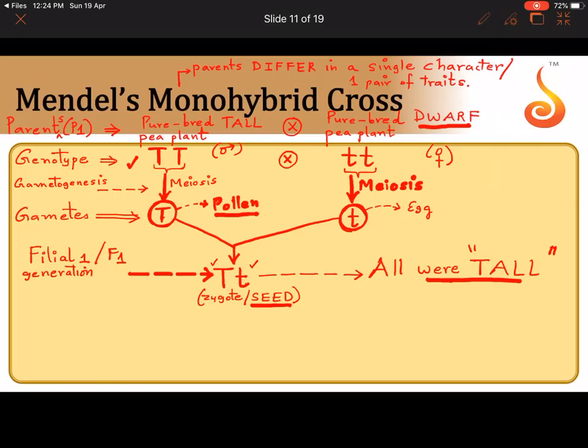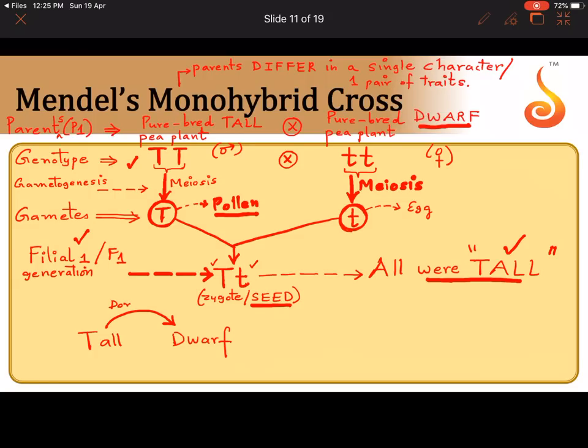But let me in short tell you, Mendel took these seeds of which generation? Of F1 generation, and he sowed them in the soil. And he let them grow, and he saw all of them grew to become tall plants. Then he was wondering, he had taken a tall plant and a dwarf plant, why only tall is expressing in the F1 generation? So he thought maybe the trait of tall is dominant over the trait of dwarf.